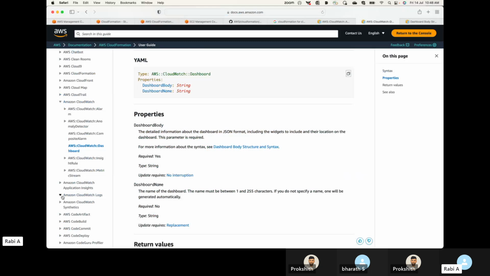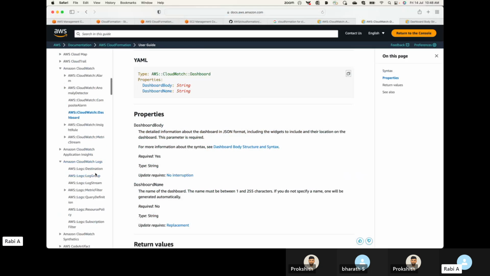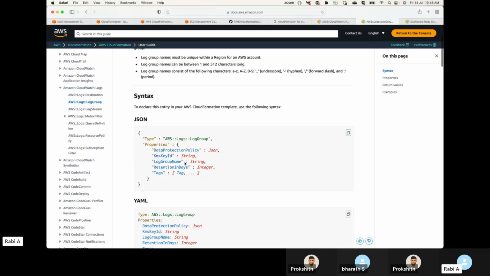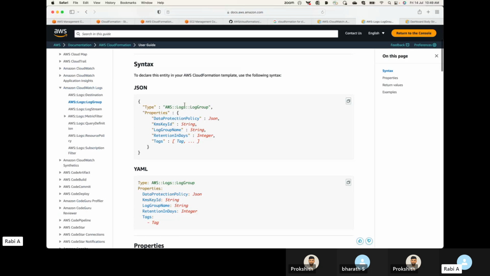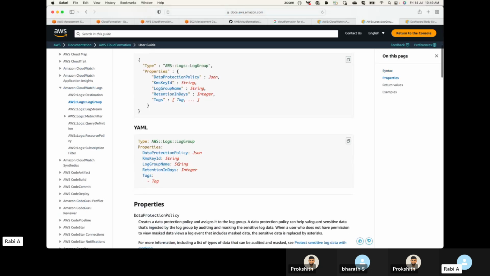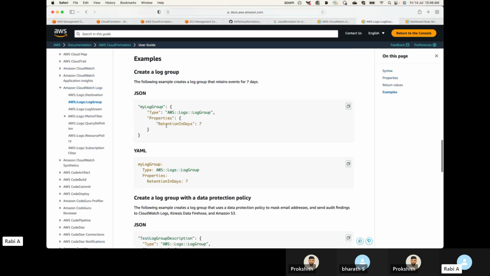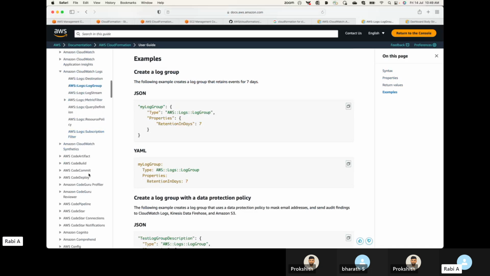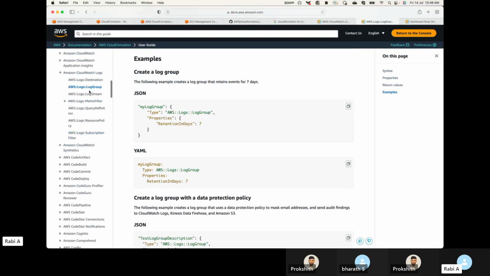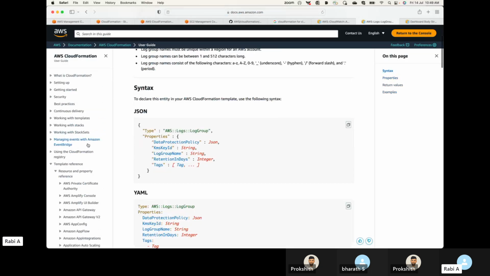You have it for your logs as well. You can see creating a log group. This is for creating a new log group. This is JSON, this is YAML, and here you have the examples available. Likewise, we have different things. Basically, anything you want to do, any resources you want to work with, you can make use of CloudFormation for that.